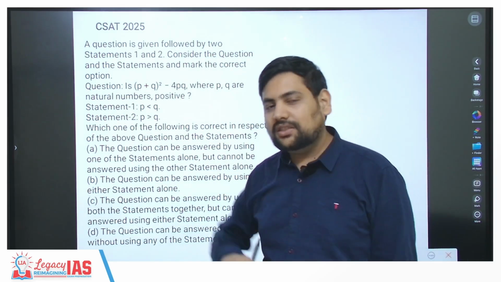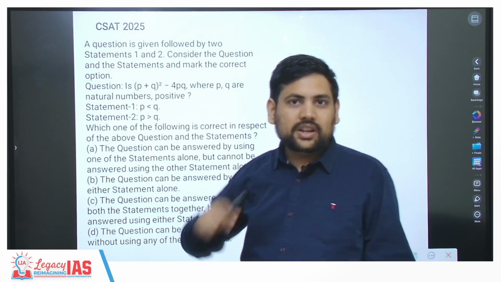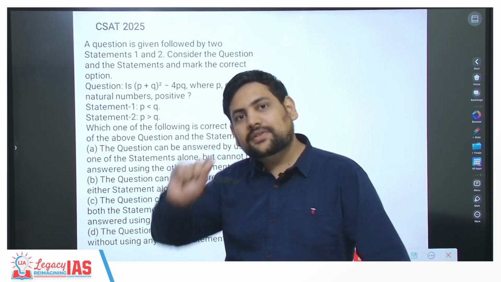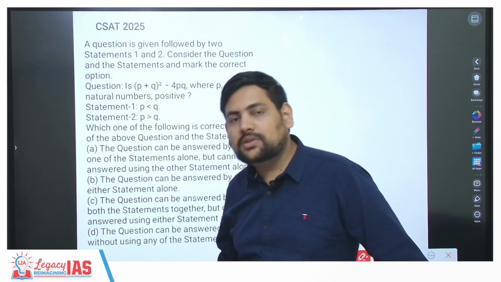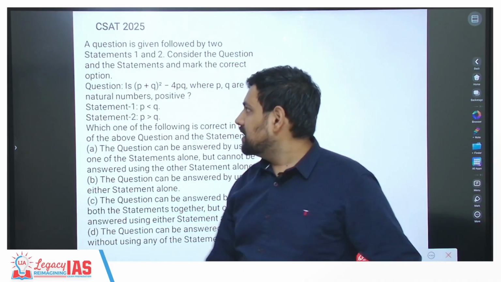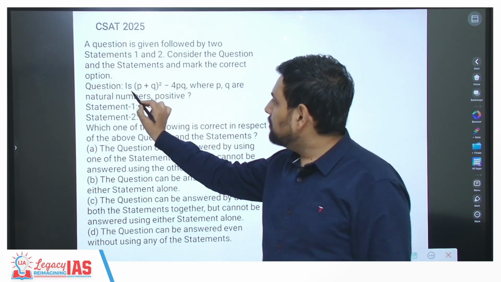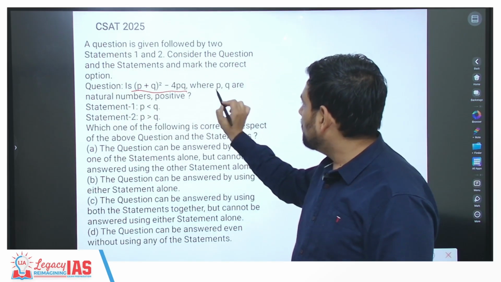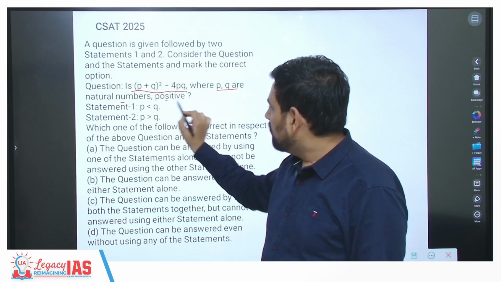Now see, some things that you learn in number system define where they will switch it to get to a tricky data sufficiency question. For example, once you see this, (P plus Q) whole square minus 4PQ, where P and Q are natural numbers, positive.